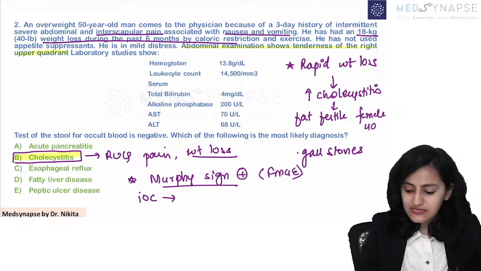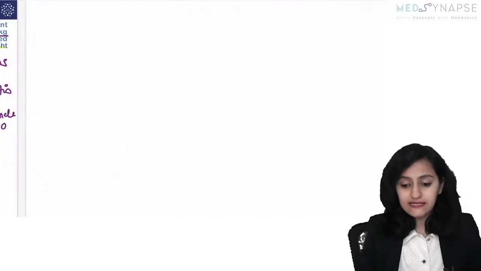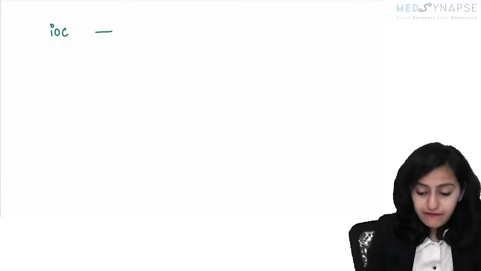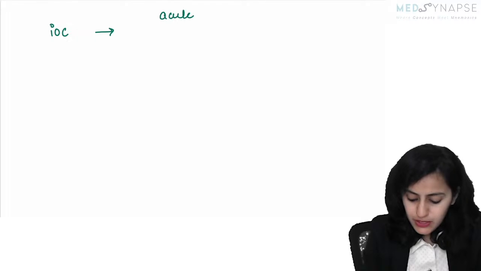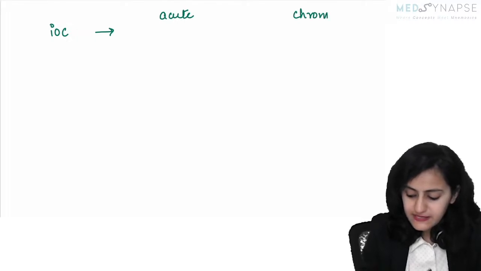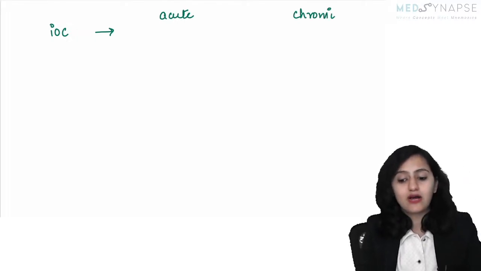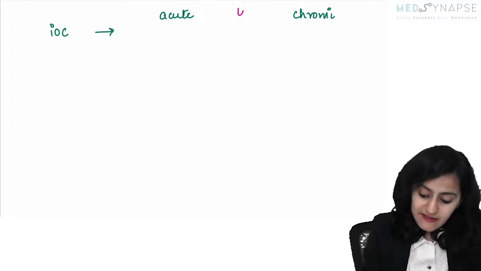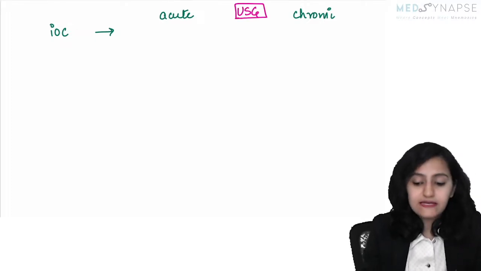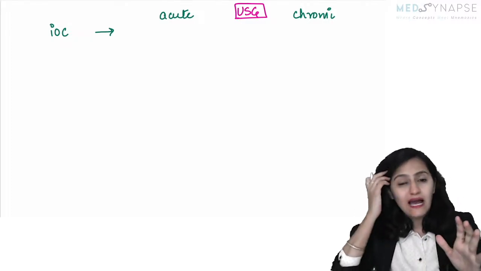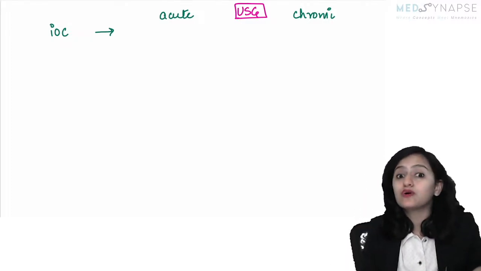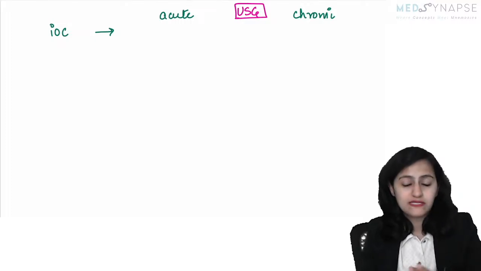What is the investigation of choice for cholecystitis, guys? Acute cholecystitis, chronic cholecystitis. I want you to understand this concept. The investigation of choice for gallbladder is ultrasound. But ultrasound wise, how do I know whether this is acute cholecystitis or chronic cholecystitis?